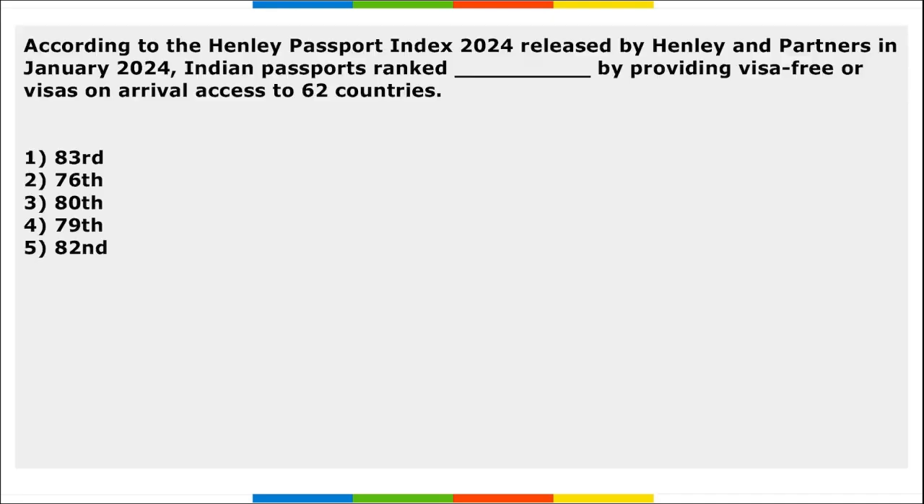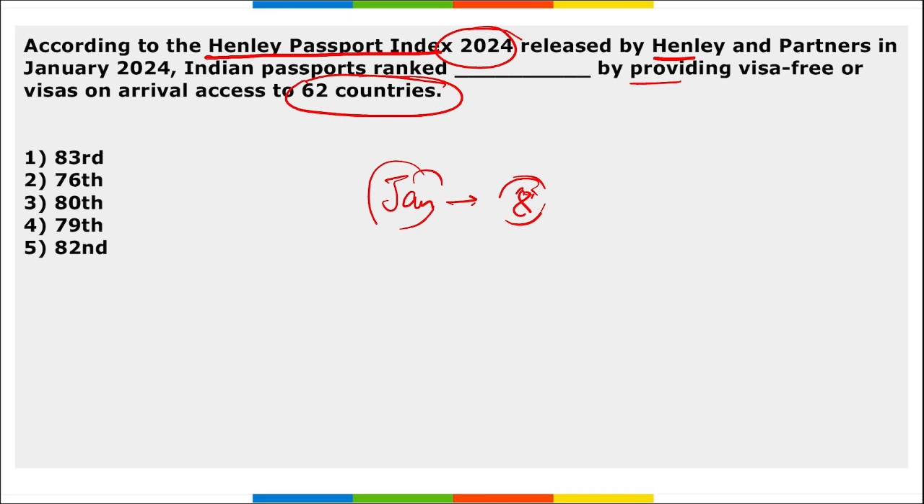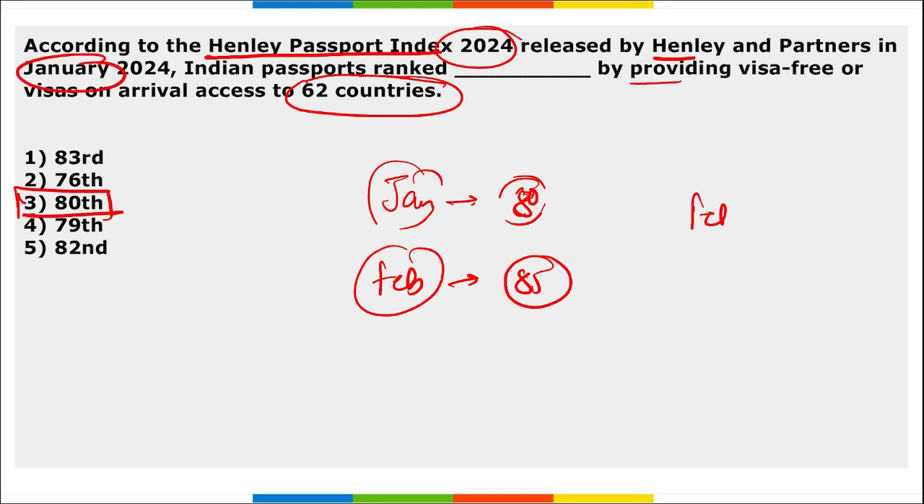Next, now there are two questions on indexes, right? The Henley Passport Index 2024 was released by Henley and Partners in January. The Indian passport ranked at a certain position, and Indians are getting visa-free entry to 62 countries. The question asked is, what is the rank of India? See, in the month of January, the rank of India was 80 in the Henley Passport Index, but in the February data released by the Henley Passport Index, it was 85th. So right here we are asking for the January month, so the right option will be 80. But if it is being asked for the February month, it will be 85th, right? Just take a note of this.